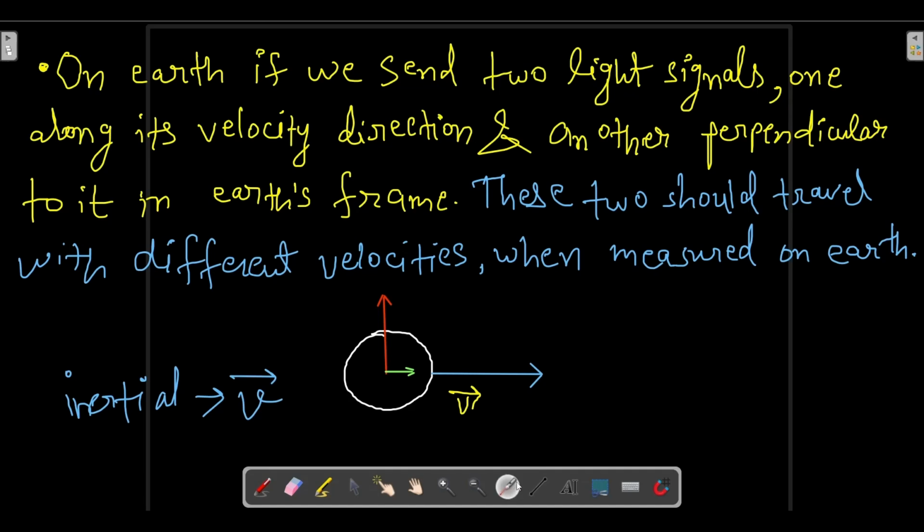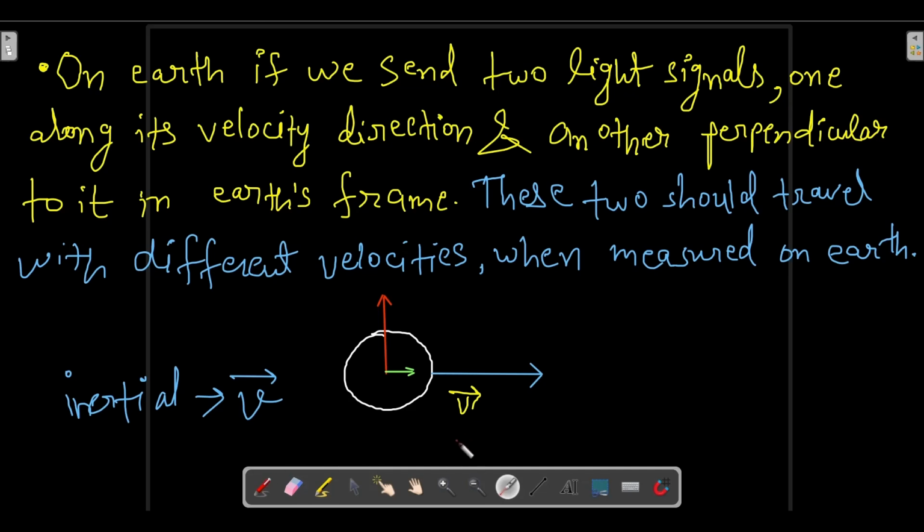It will not be the real velocity. The velocity of light as measured from earth will not be the real velocity. It will be a modified velocity, because earth itself is moving. Okay, and the velocity of light is constant only in ether according to the ether hypothesis. If we measure it on earth, it will be modified, because earth is an inertial frame moving with a constant orbital velocity around the sun.